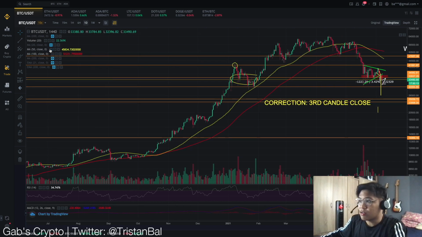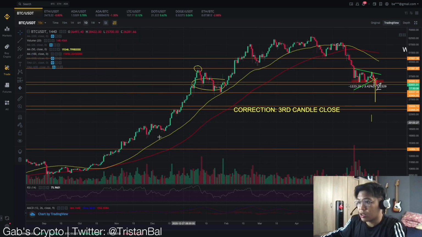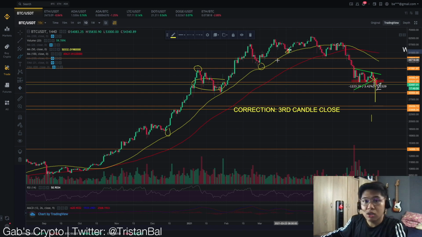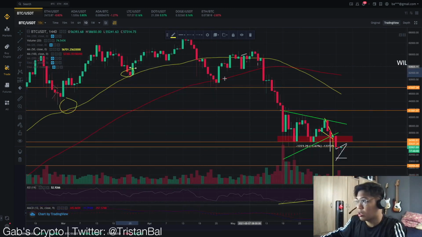And same goes with the 50-day moving average. 50-day moving average is also a support for us in a midterm movement. So if you can see, we had this bounces dito and then here during the Bitcoin price. So the 50 and 100-day moving average are a strong indicators na dapat fina-follow natin, and they also act both as a support and resistance to the price action. So makita mo dito, the 100-day moving average became a support and then the 50-day became a resistance. So that's why we got this strong rejection dito sa ating moving average na yan.